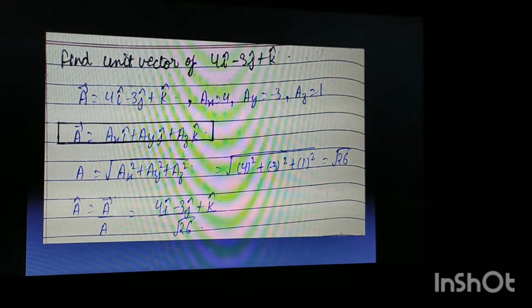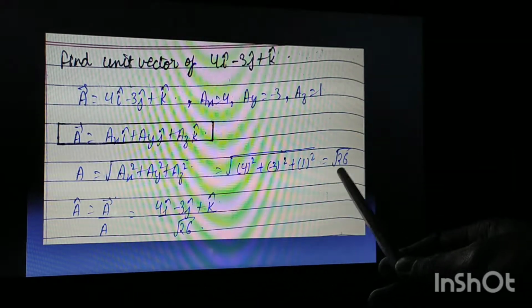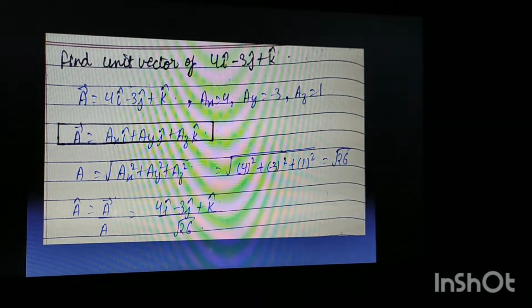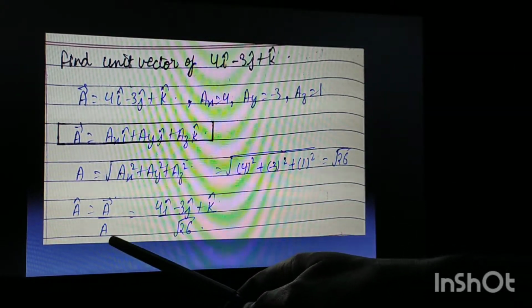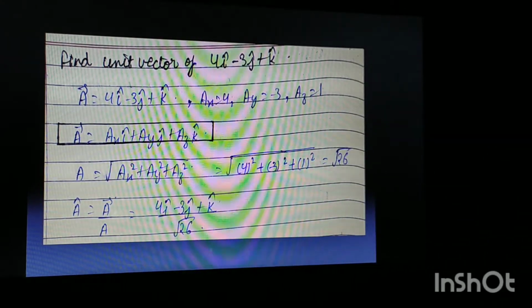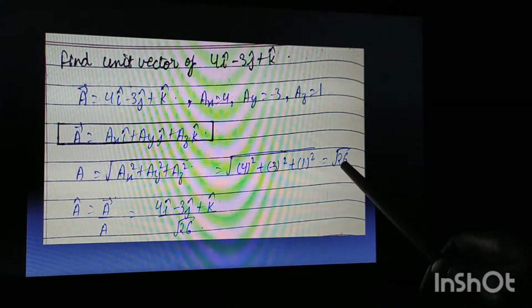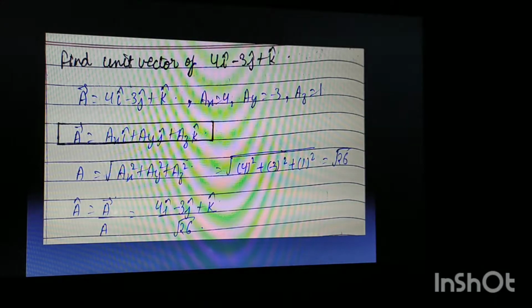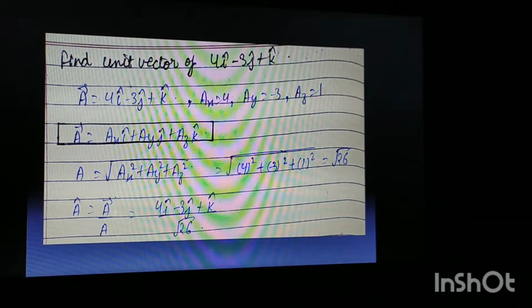Putting all the values in this equation, we get the magnitude of vector A, which is under root 26. So now we can easily find the unit vector, that is vector A divided by A. Vector A we already have, that is 4i cap minus 3j cap plus k cap, and the magnitude of this vector comes out to be under root 26. So we can write the unit vector. This is how we write the unit vector, as you can see.